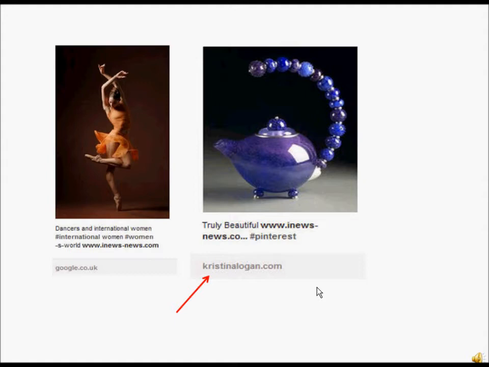Okay, now if you notice here, what I was saying is that if you copy or repin a picture from a website or from someone that copied it from a website, the link will already be here. So we didn't erase anybody's link, we just erased the repinner's link, but their name is still following you, and this link will be permanent. Okay? This is the link where the picture originally came from, right here. And so is this one. This one came from Google, so the link is there.